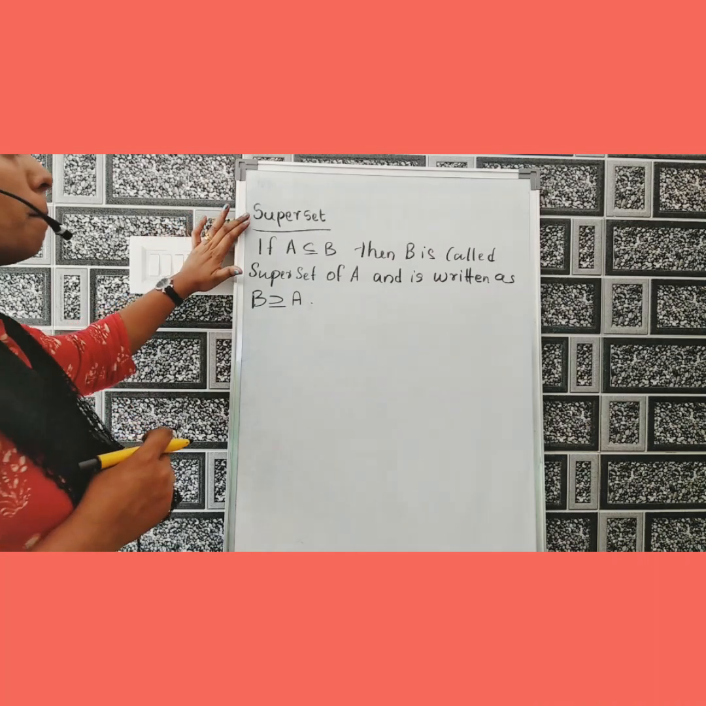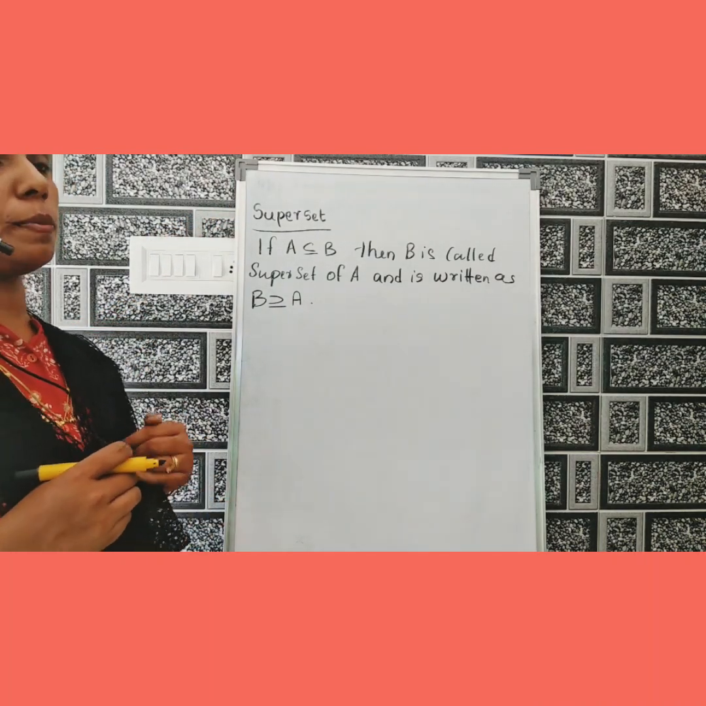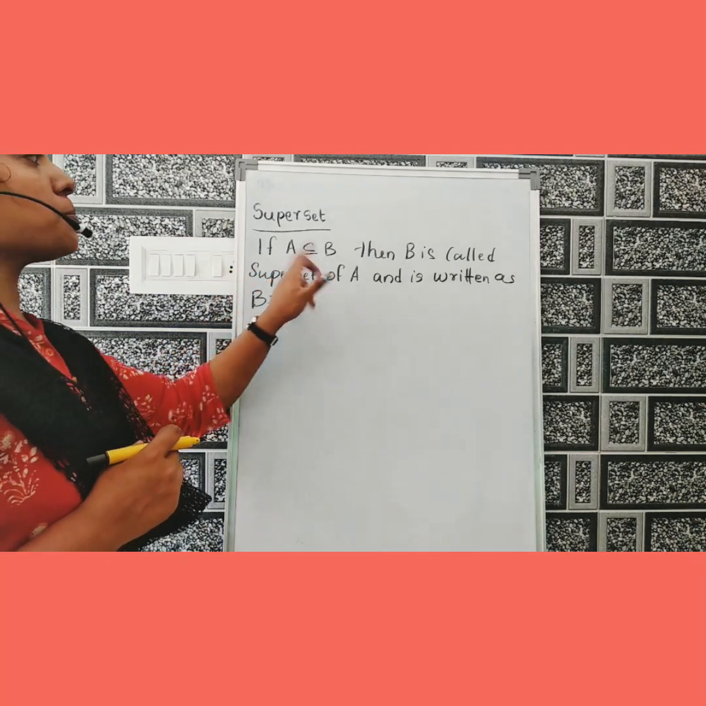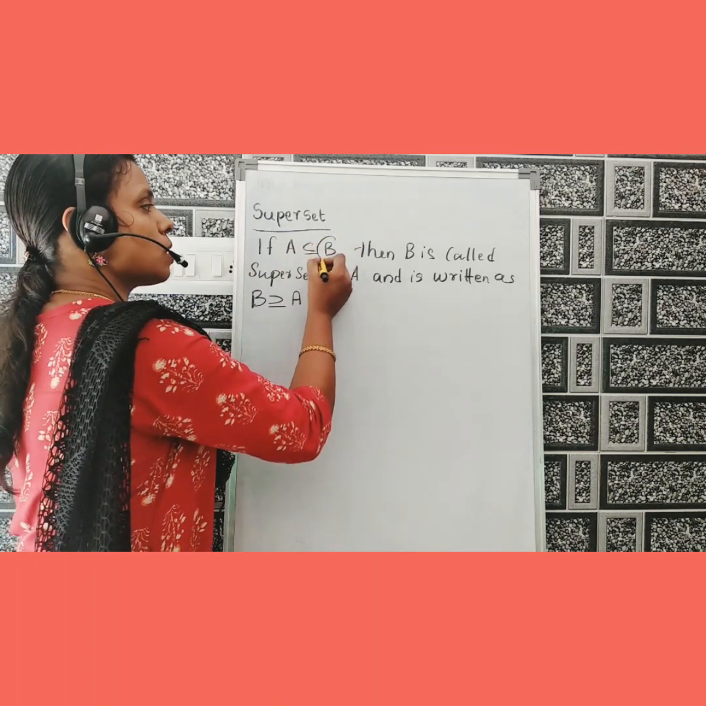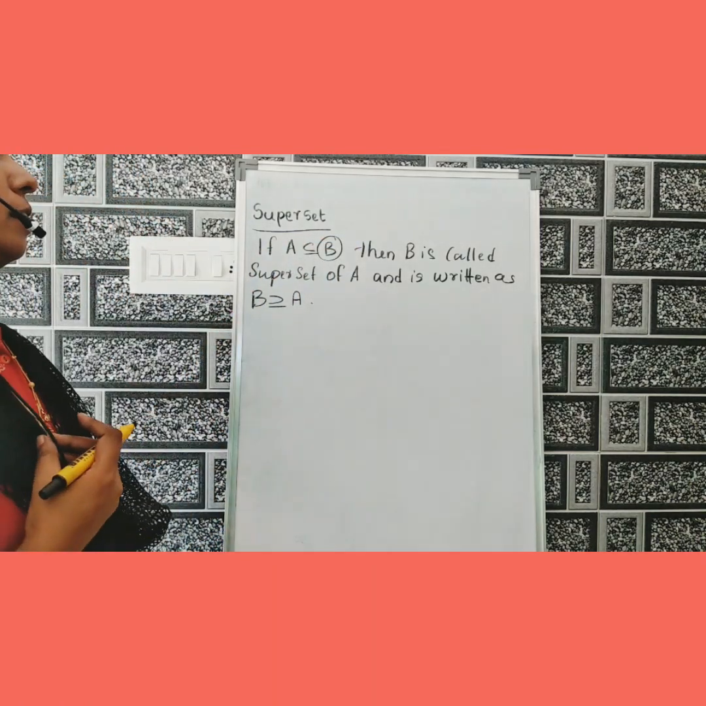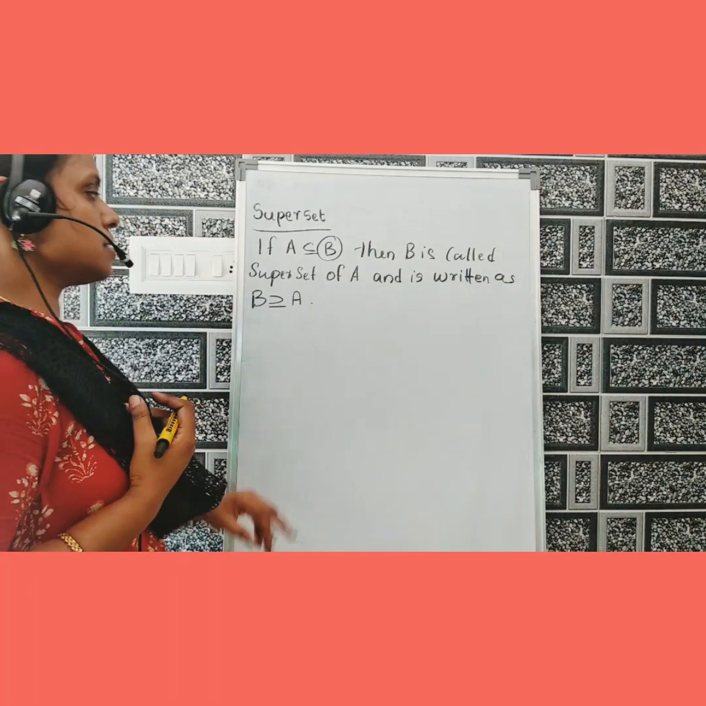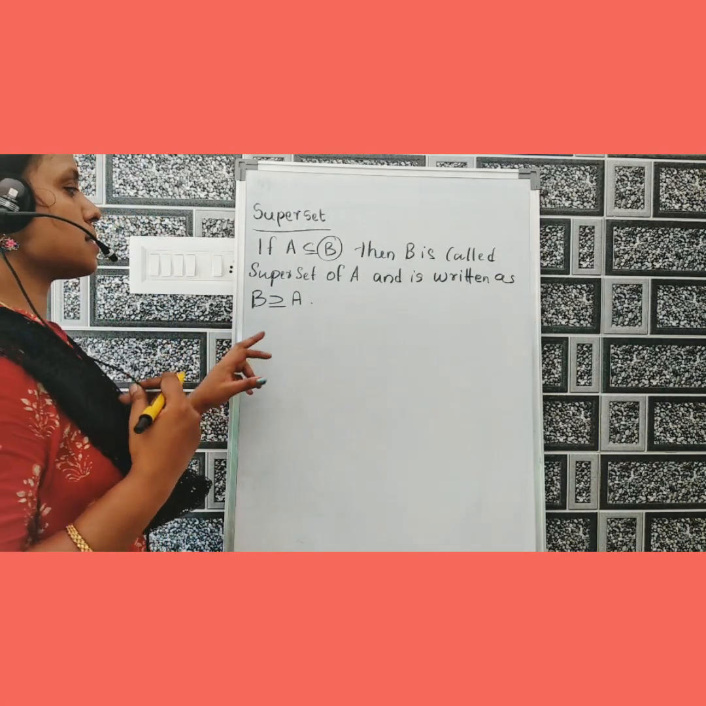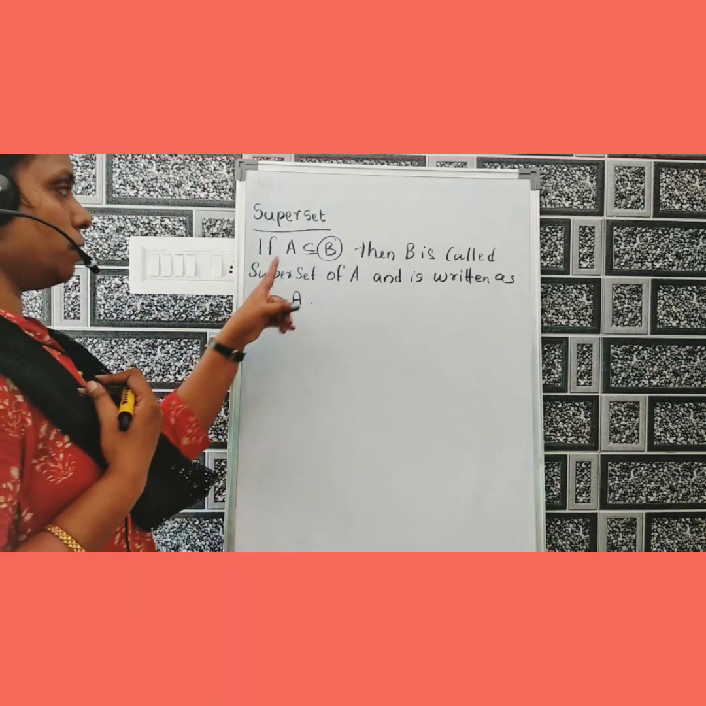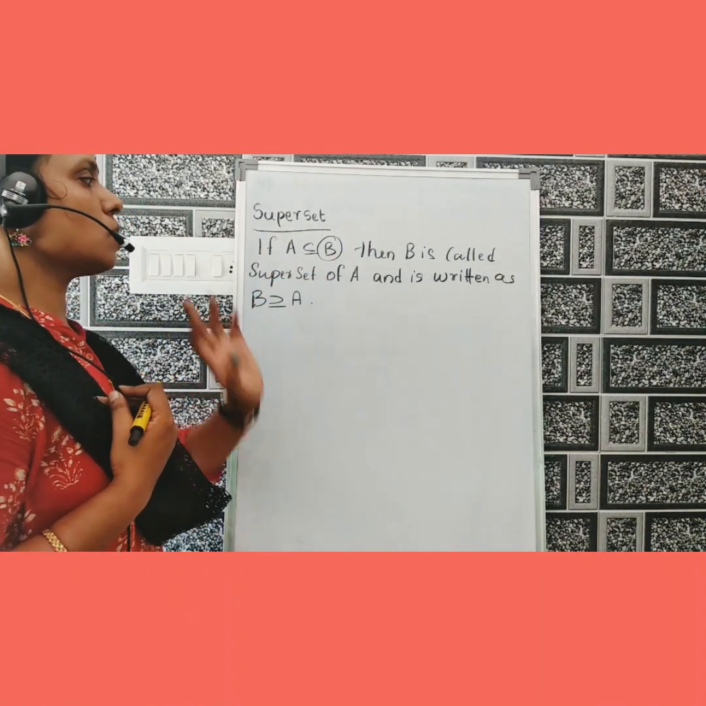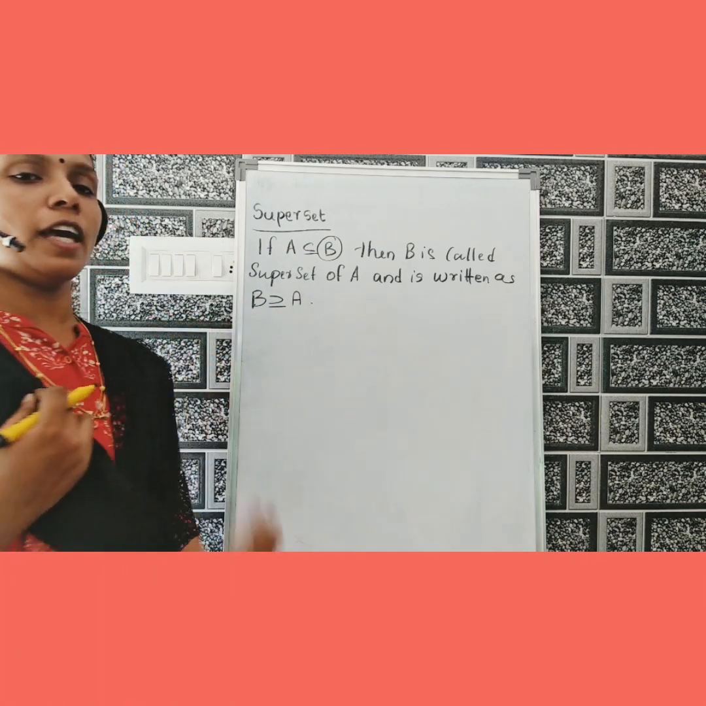Next is superset. What is meant by a superset? If A is a subset of B, then B is called the superset of A and is denoted as B ⊇ A. Once more, if A is a subset of B, then B is called the superset of A and is denoted as B ⊇ A. Clear?